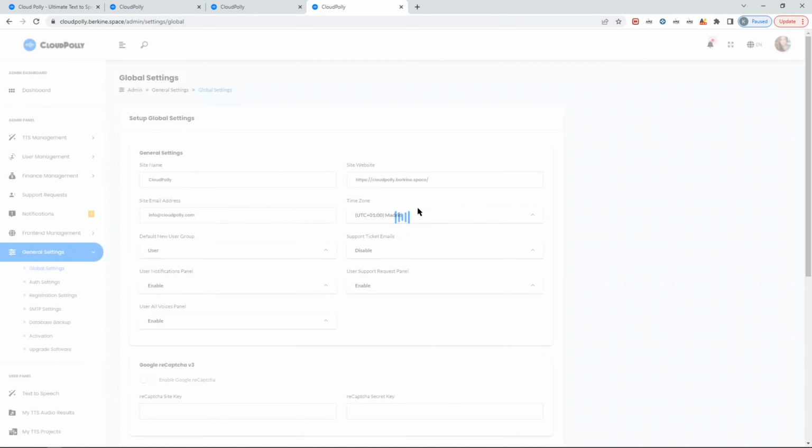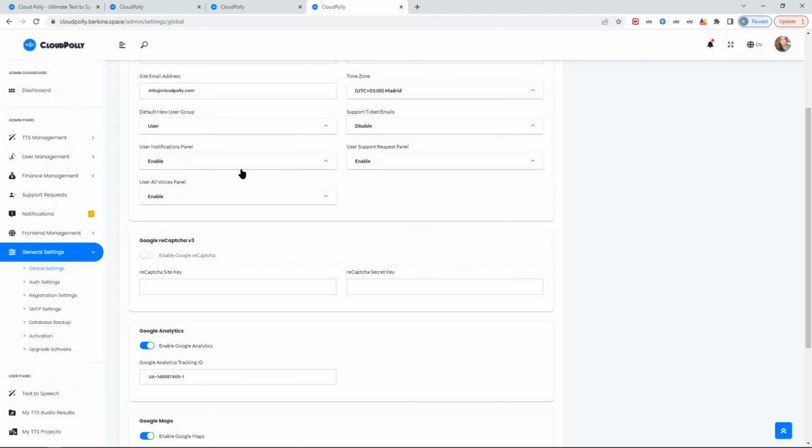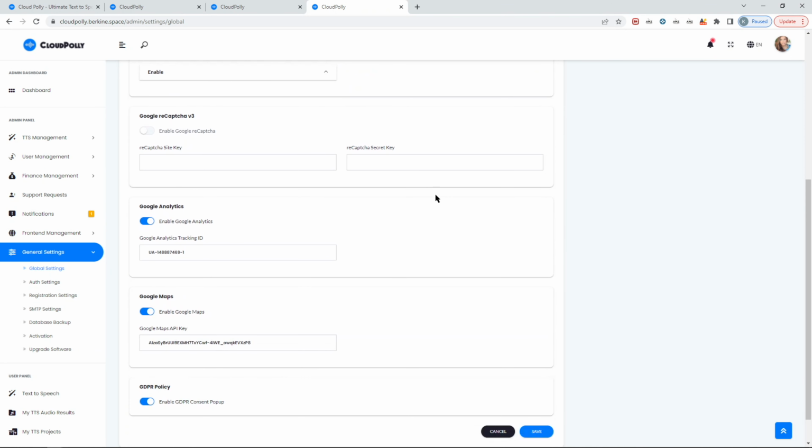The general settings are basically about setting up the global site name and time zones, etc. You can also, by the way, in the admin panel, disable entirely the user notification, user support, and all voices panels, in all the voices tabs in the user panel, just from one place.